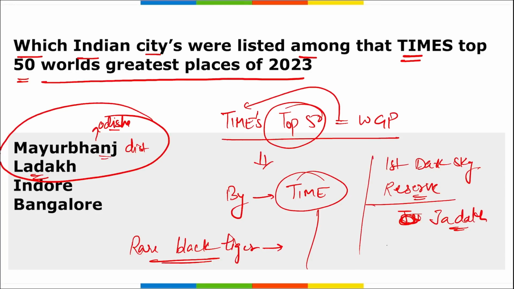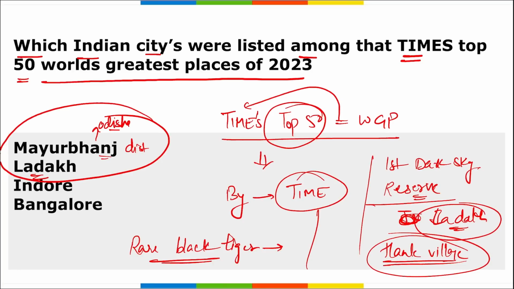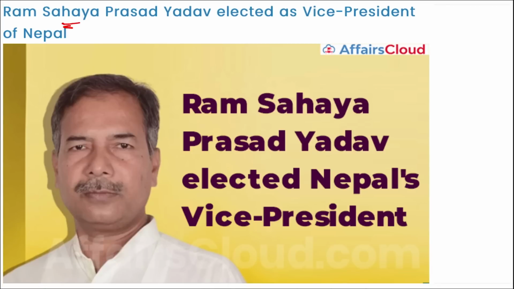And remember, which village? It was in Hanle village. I repeat, it was in Hanle village of Ladakh that India's first dark sky reserve was set up. And if we are talking about the rare black tiger, where can we find it? It was in Mayurbhanj.